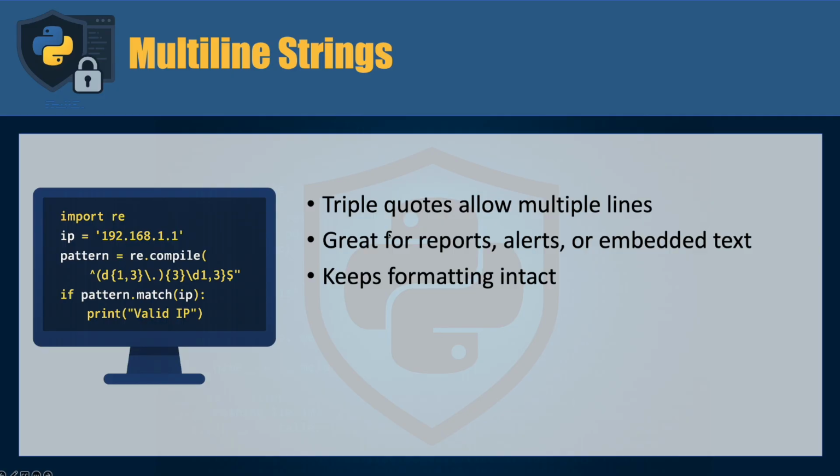Now, sometimes a single line isn't enough. Multi-line strings let you capture blocks of text like, for instance, an incident report or our disclaimer in SavageScan. The triple quotes preserve formatting so that you can easily generate structured messages for your SOC team or logs.